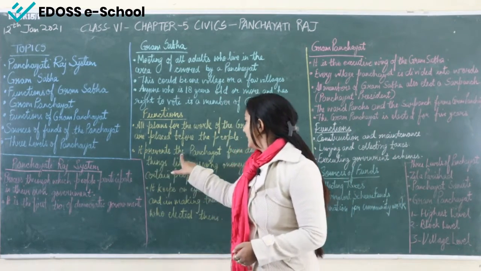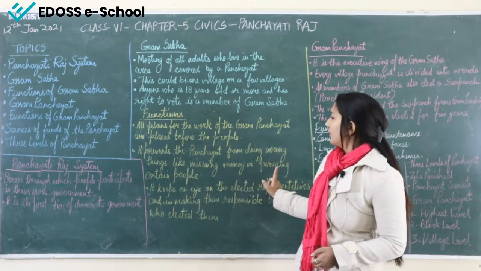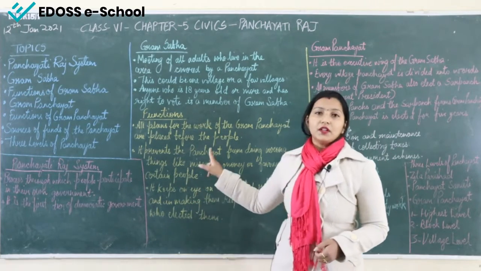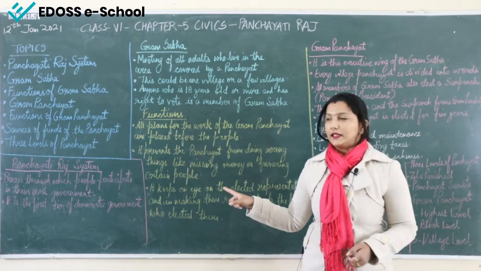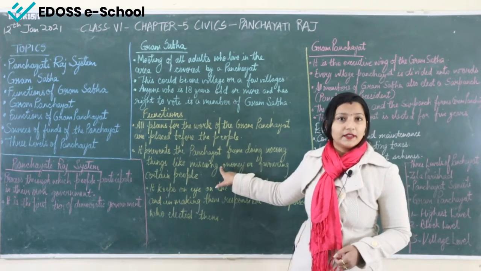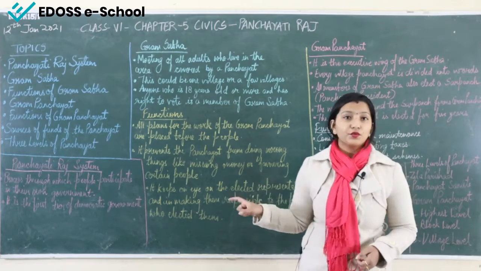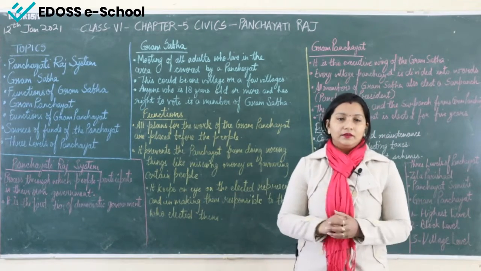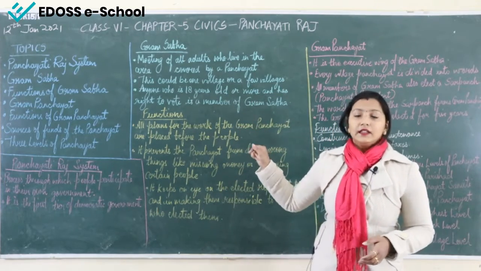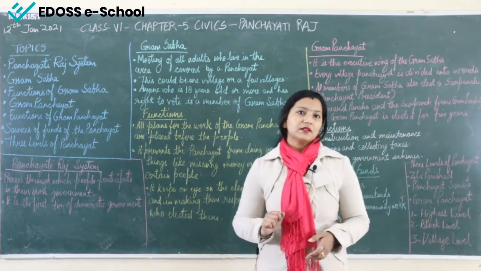Second, it prevents the panchayat from doing wrong things like misusing money or favoring certain people. So, this is the function of the Gram Sabha, that the people in this panchayat, in this Panchayati Raj system, should not be unfair. They should not misuse the money which they are getting. We will discuss further how they are getting the money. So, it is the work of the Gram Sabha that the panchayat should not misuse the money, and they should not favor certain people.